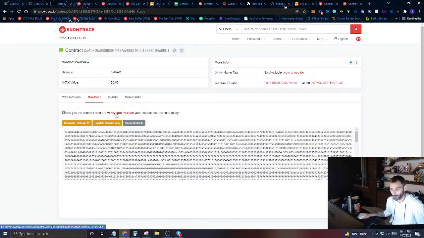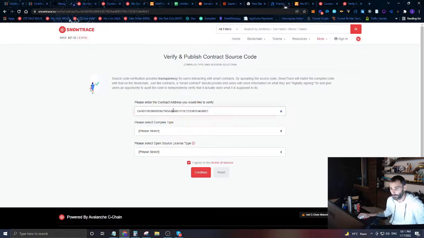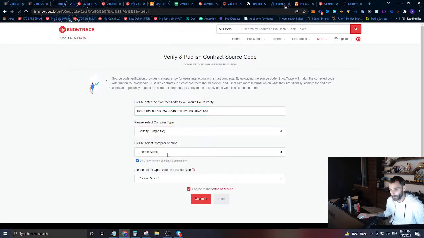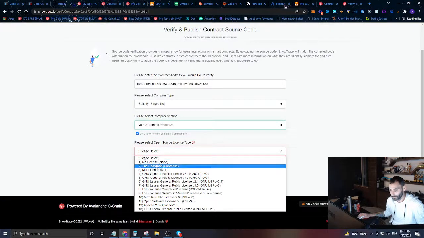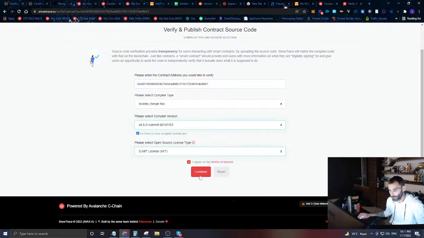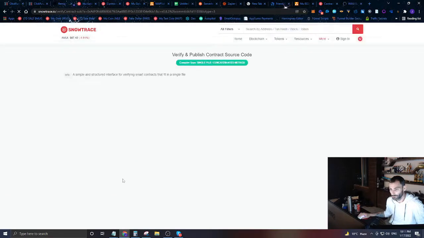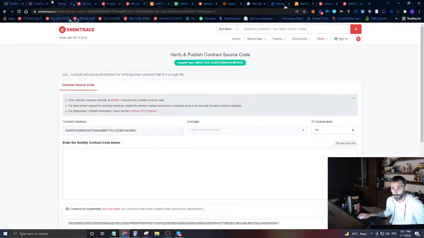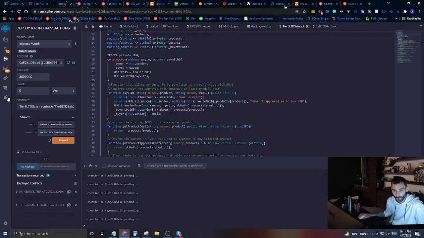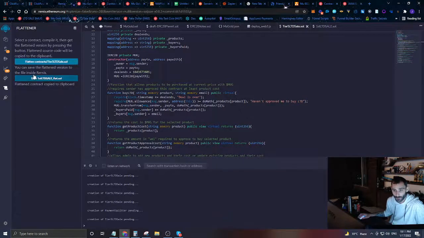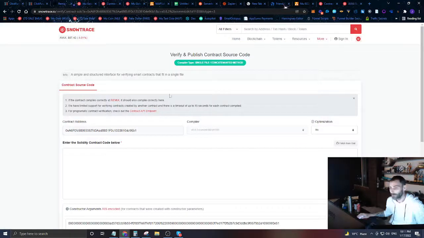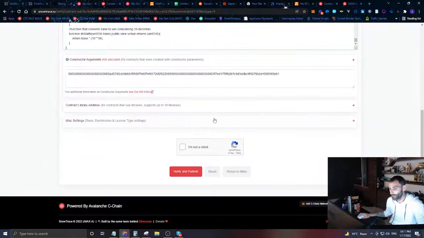So this contract isn't actually verified, so let's go verify and publish. And we're going to say, same thing here, 8.2. MIT license, continue. And we're going to come over here and flatten this, and paste that in here.